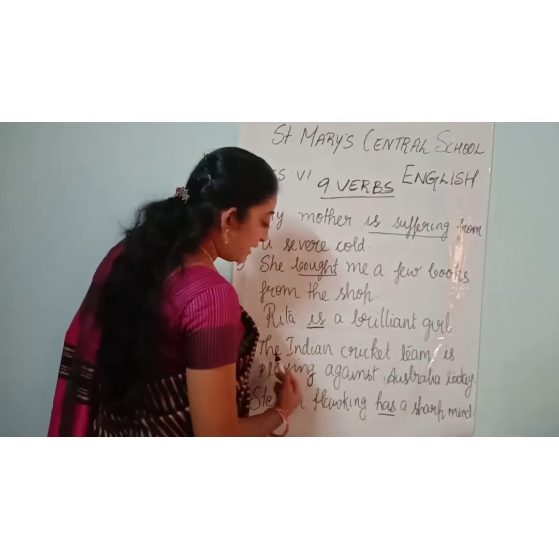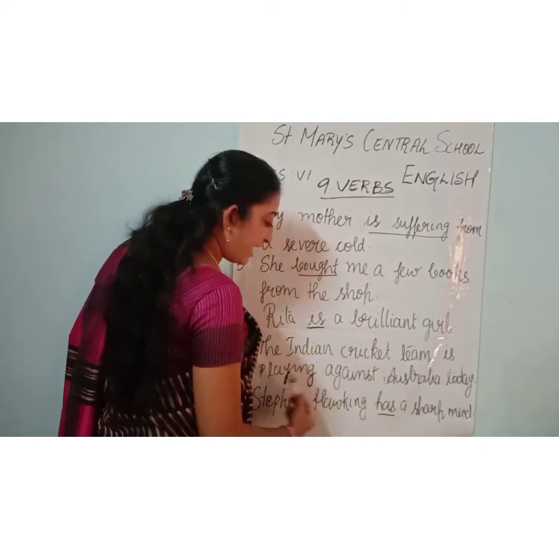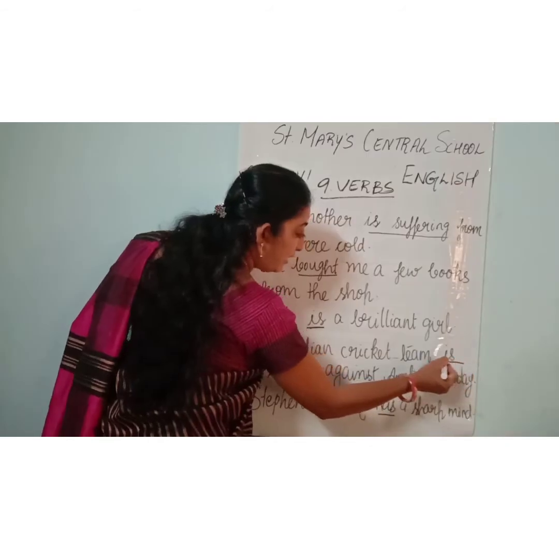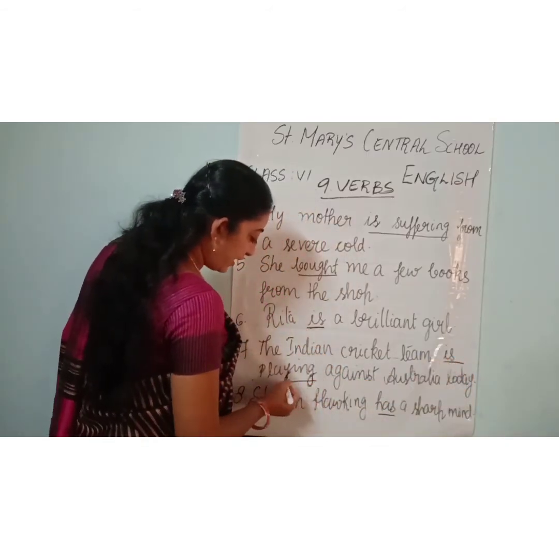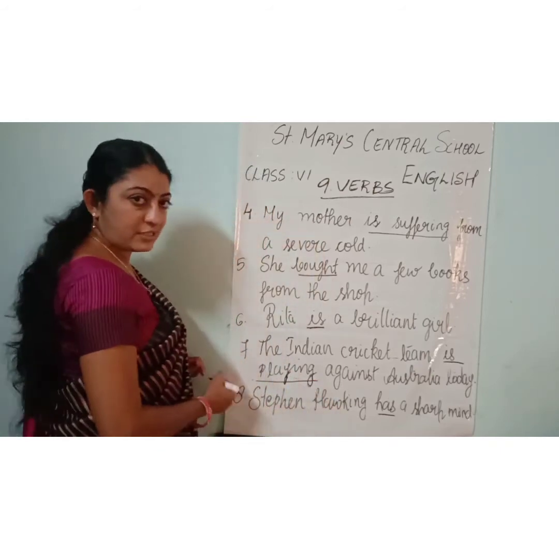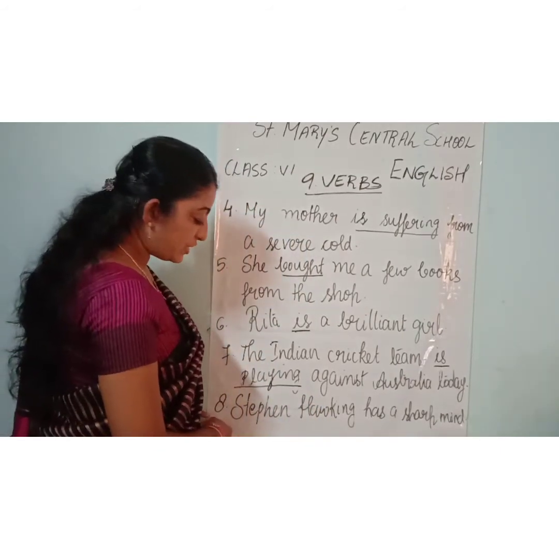Now the seventh one. The Indian cricket team is playing against Australia today. So the match is going between India and Australia. Right. So what is the action done here? Yes, is playing. So you should underline is playing. Okay, these are the verbs in this sentence. Have you got it?